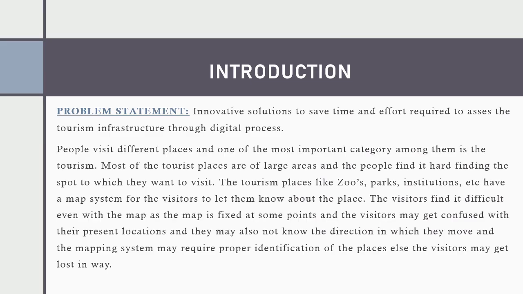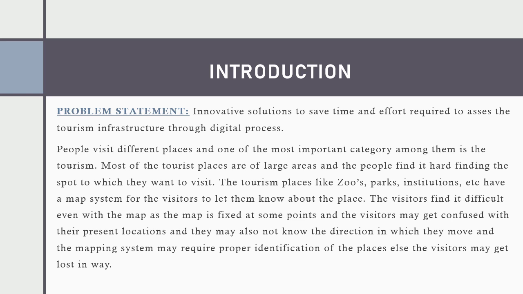The introduction of our problem statement is innovative solutions to save time and effort required to assess the tourism infrastructure through digital process. People visit different places and one of the most important categories among them is tourism. Most of the tourist places are of large areas and people find it hard finding the spot which they want to visit. The tourism places like zoos, parks, institutions, etc.